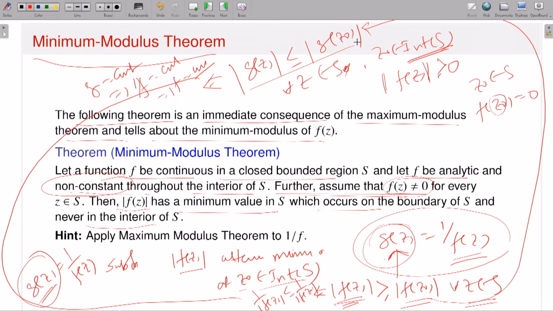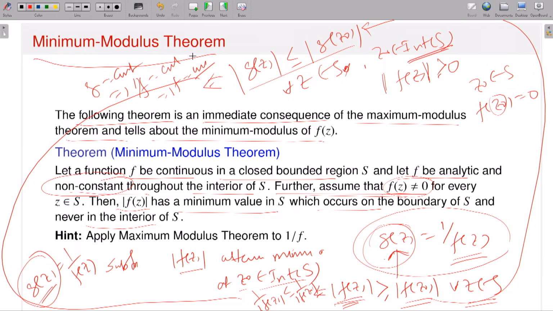That means the g attains a maximum at the interior point. Then what does the maximum modulus principle, or maximum modulus theorem, say? Since g is analytic interior to S and continuous on the closed bounded region S, g cannot attain its maximum in the interior; it attains its maximum only on the boundary. Since it attains its maximum in the interior, there is no other option unless your function g is constant.